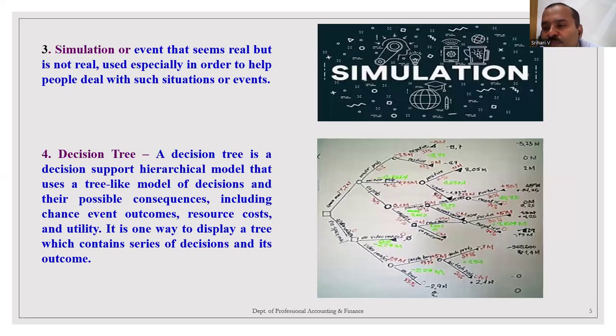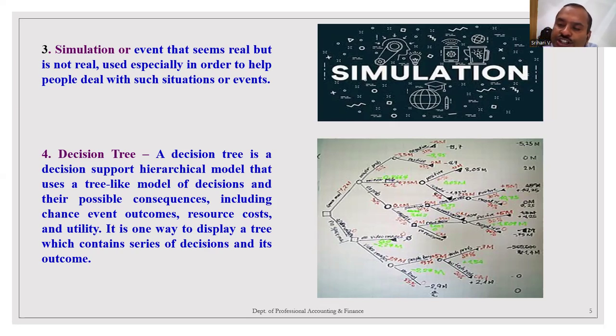Then simulation, Monte Carlo simulation. It is a very important technique, one among the different methods in capital budgeting under risk and uncertainty, where an artificial model will be built which resembles the actual model, and the company is going to evaluate whether the project will yield profit or whether the project will suffer a loss. This is called Monte Carlo simulation.